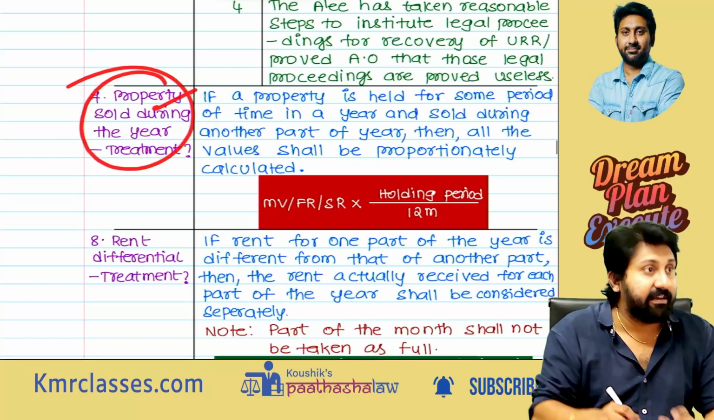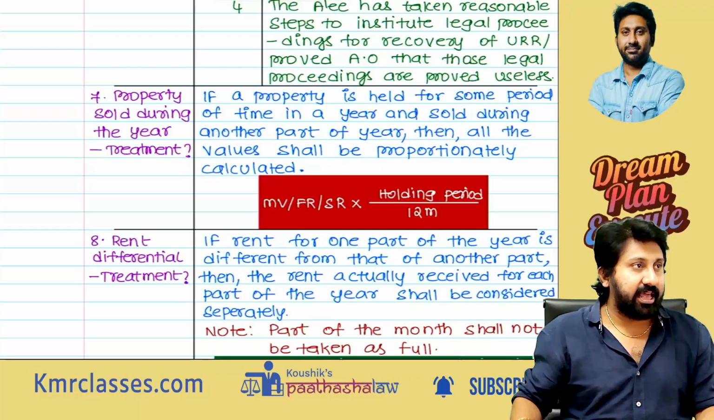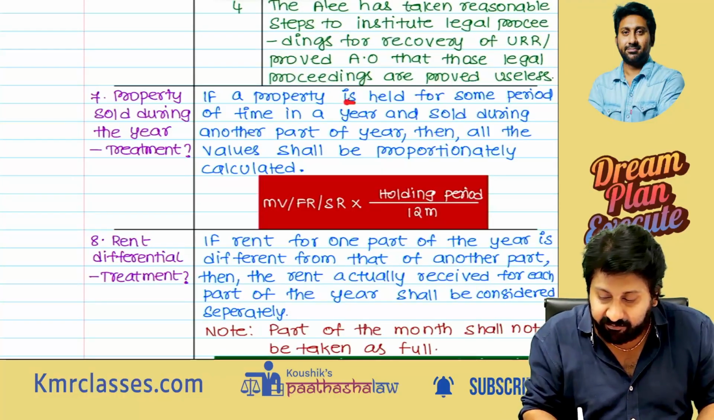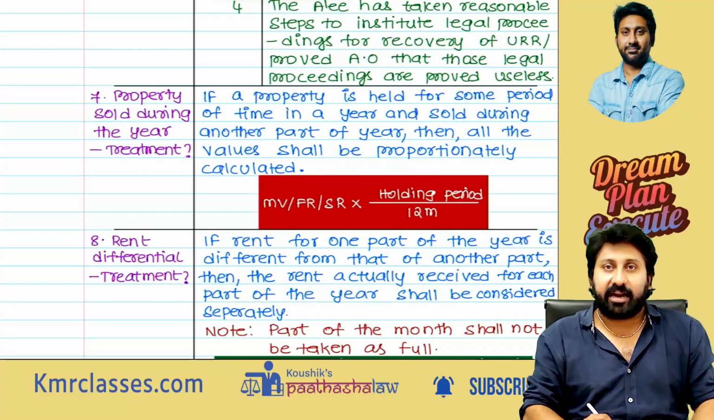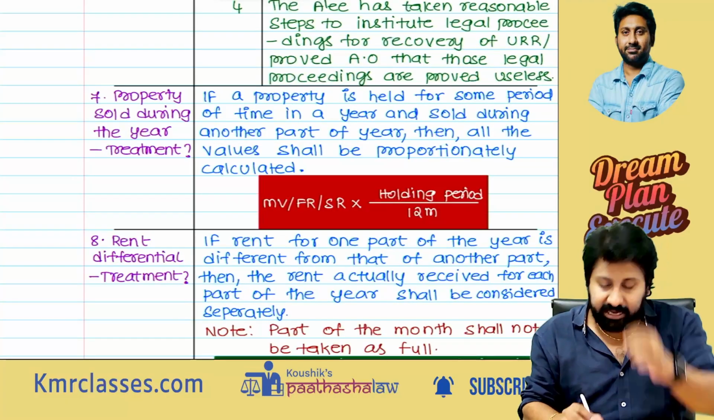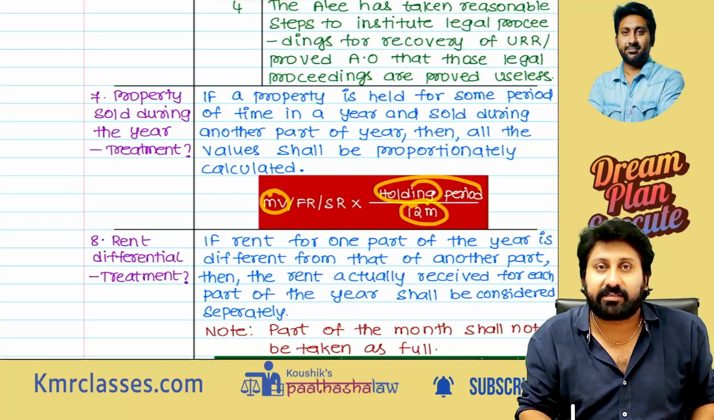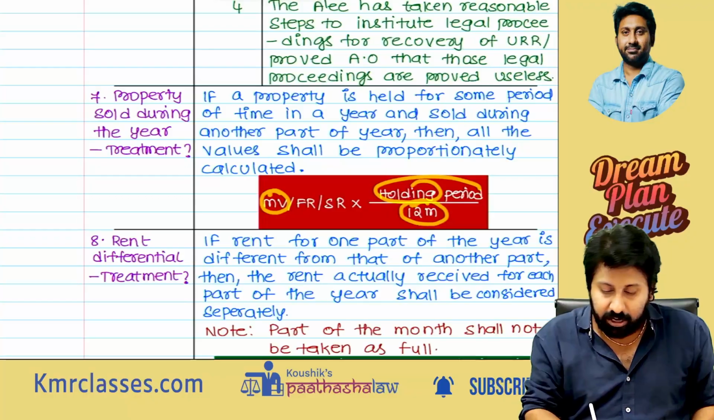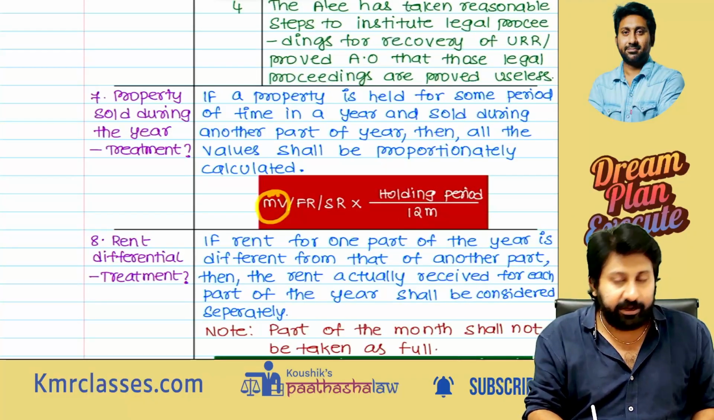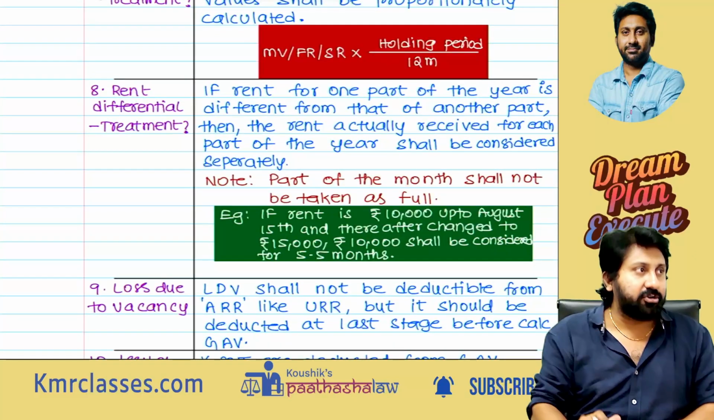Property sold, very, very important exam question. Property sold during the year. If the property is held for some period and sold during the other part, then the value shall be proportionately calculated. Proportionately calculated means what? MV into holding period by 12 months. For example, I held it for 8 months and sold after 8 months, means 8 months used, 4 months not used. So MV, the annual value, into 8 divided by 12 or 9 divided by 12, like that. For each and everything you should calculate.